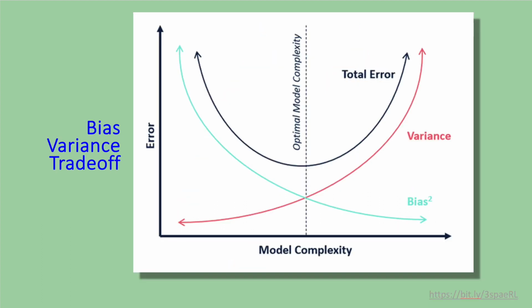The bias-variance trade-off is the challenge of simultaneously minimizing two sources of error in predictive models. Bias error is the error due to simplistic assumptions in the model, and it is quadratic because it increases sharply when the model is oversimplified. Variance error arises from the model complexity. Too much complexity leads to fitting noise. Reducing bias typically increases variance and vice versa. So we have to find that happy medium.